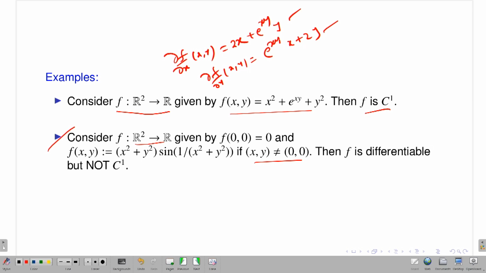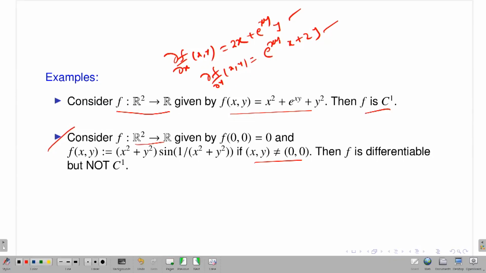So to calculate the first order partial derivative of f with respect to the x variable and y variable, you just calculate at the break point using the definitions. And if (x,y) is non-zero, it's a very nice function, right? It's a combination of polynomials in x and y and sine functions, and these are very nice, differentiable functions. So I can easily perform the derivative. That is why if I calculate it, it will be easy, right?